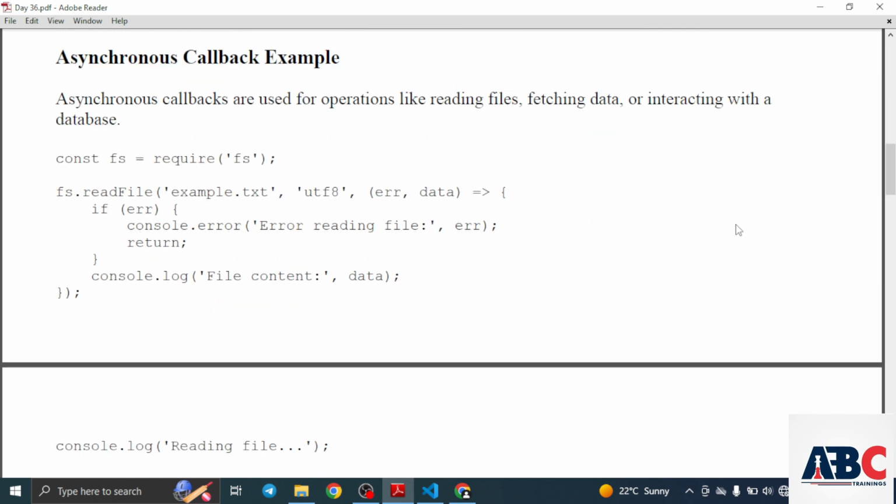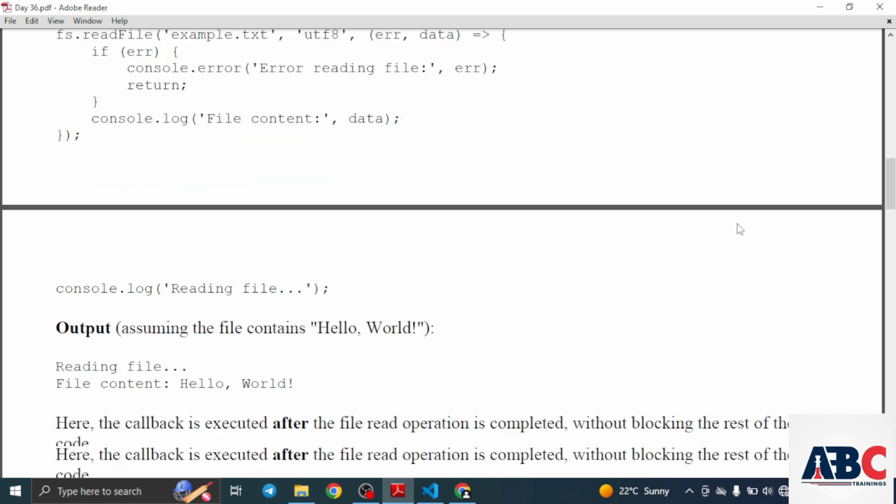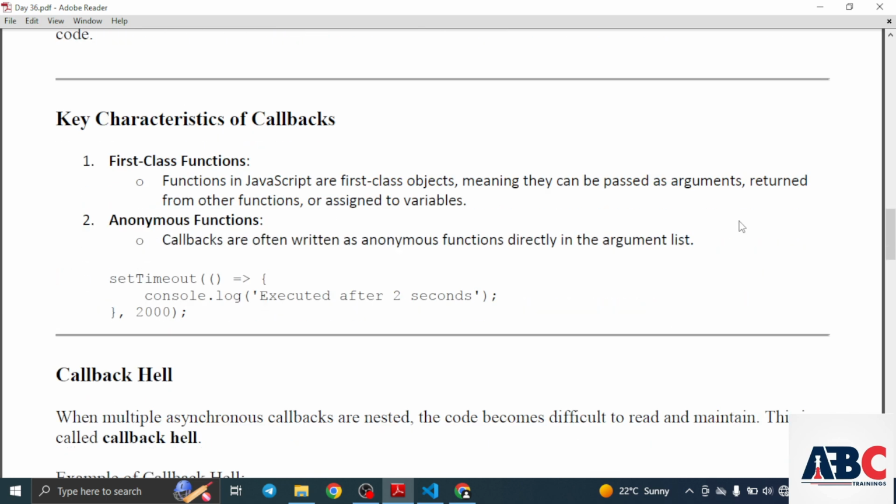Asynchronous callbacks are used for operations like reading files, fetching data, or interacting with the database. Now we can see what the key characteristics of callbacks are. First-class function: functions in JavaScript are first-class objects. Meanwhile, they can be passed as arguments, returned from other functions, or assigned to variables. Anonymous function: callbacks are often written as anonymous functions directly in the argument list.